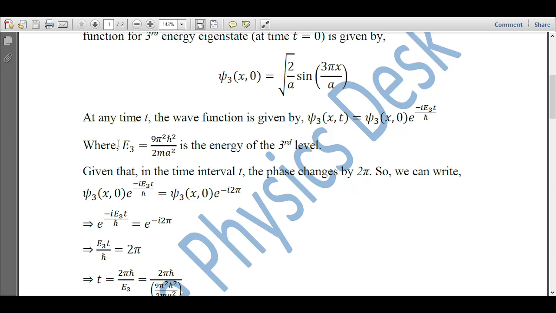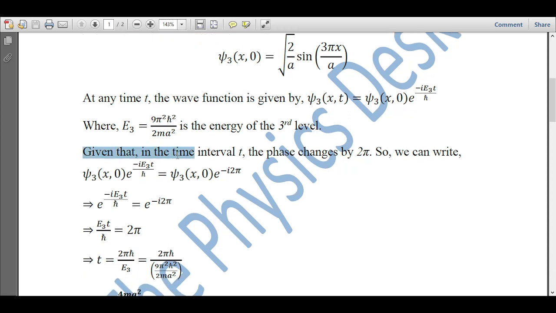where E3 is this expression: E3 is 9 pi square h cut square divided by 2m a square. So it is the energy of the third level. In general, we have En equal to n square pi square h cut square upon 2m a square. But since here n is equal to 3, the square of 3 becomes 9. So 9 pi square h cut square divided by 2m a square is the energy of the third level. Okay.